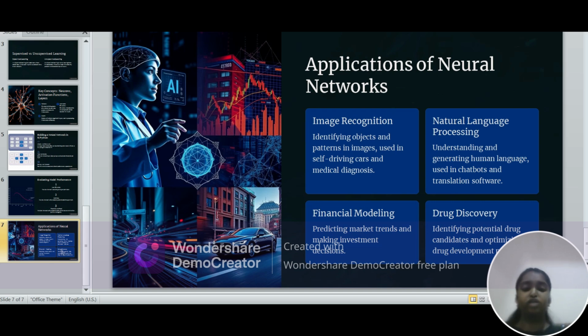Financial modeling: predicting market trends and making investment decisions. Drug discovery: identify potential drug candidates and optimize the drug development process. These are the four types of applications which are used in neural network systems.